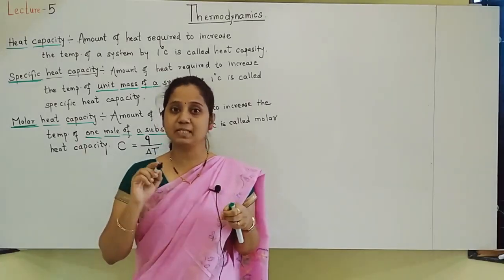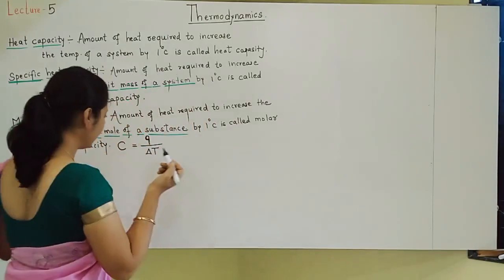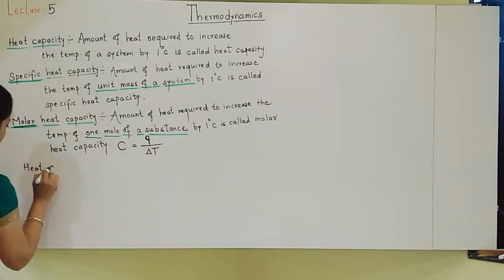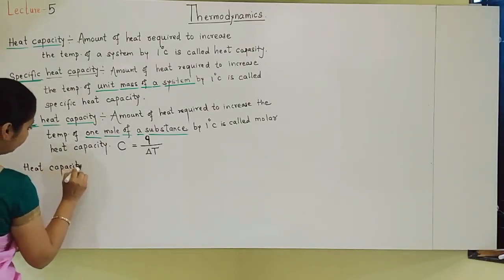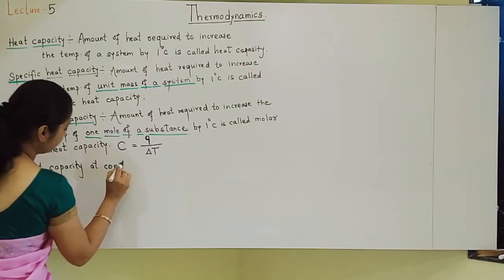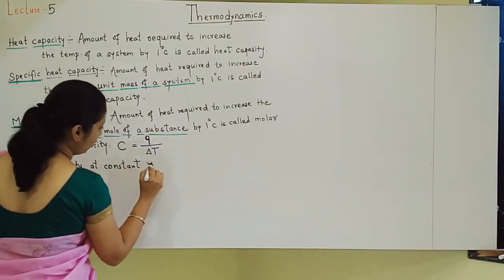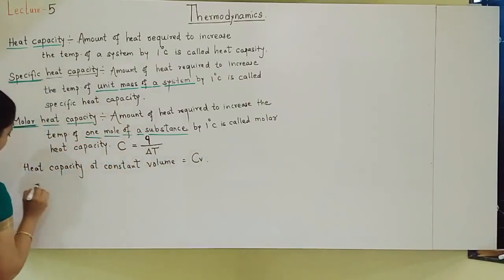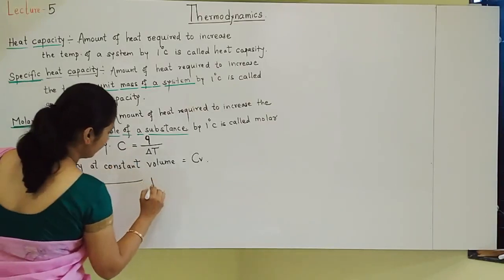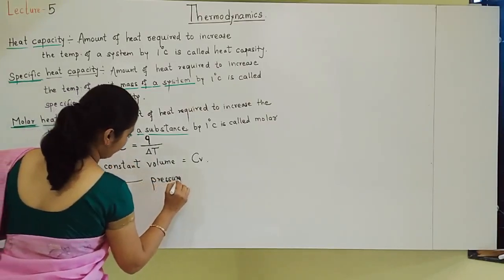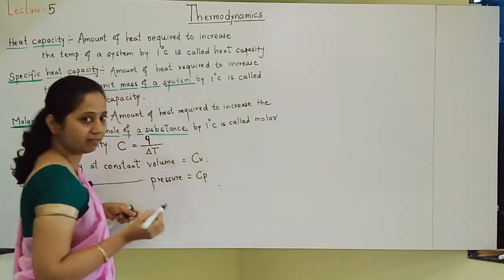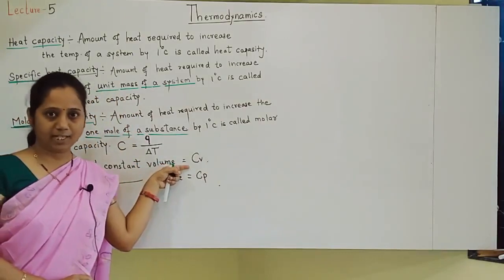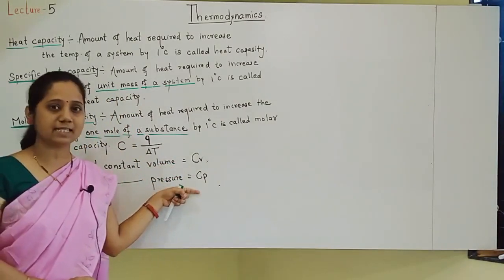What is the relationship between Cp and Cv? C is for capacity, Cp and Cv. For example, see here, heat capacity at constant volume is Cv, and heat capacity at constant pressure is equal to Cp. Understanding Cp, Cv: heat capacity is C. If it is measured at constant volume, it is Cv. If it is measured at constant pressure, it is called Cp.